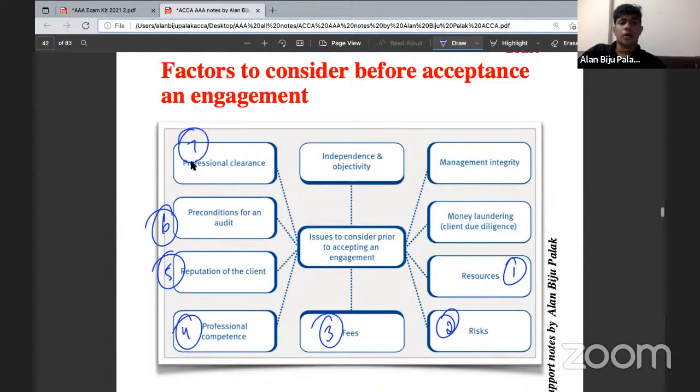Next, you should obtain professional clearance. It is nothing but communication with the prior year auditor. You should consider communicating with the prior year auditor, and you should accept the engagement only if it is provided.